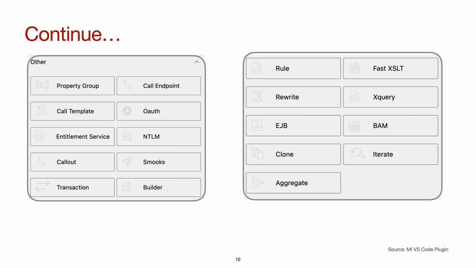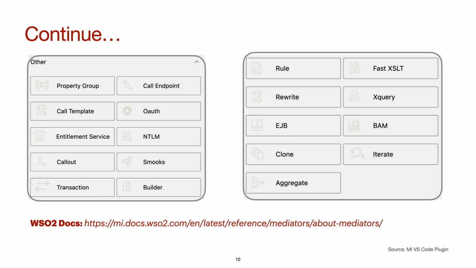For example, for grouping the properties, we use the property group mediator. For OAuth related work, we have OAuth. And then we have callout, EJB, iterate, and aggregate mediator. And that's not the end. Please refer to the WSO2 official documentation to know more about the mediators and their support.